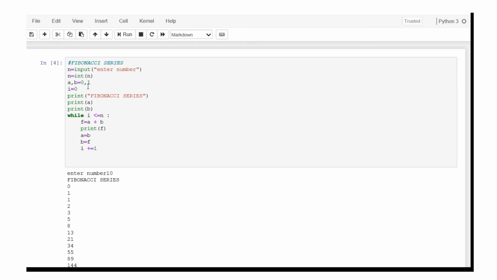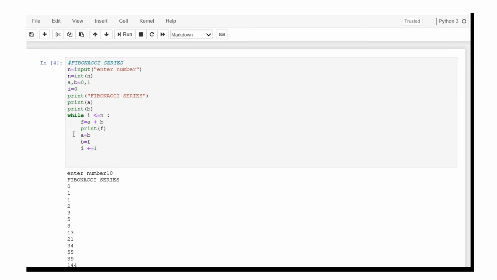Then here we are giving the initial values. We are initializing the variables a and b as a = 0 and b = 1. Before generating the series, we must have two preceding values, because the nature of the Fibonacci series is that every time we get the new number by adding the previous two numbers. So by default we should have two numbers to start the series. That's why 0 and 1 are assigned to a and b. We print the same a and b, then the loop starts.